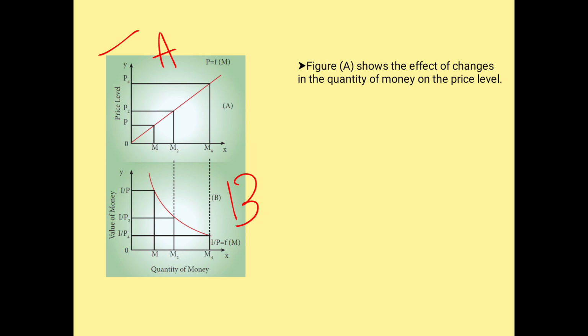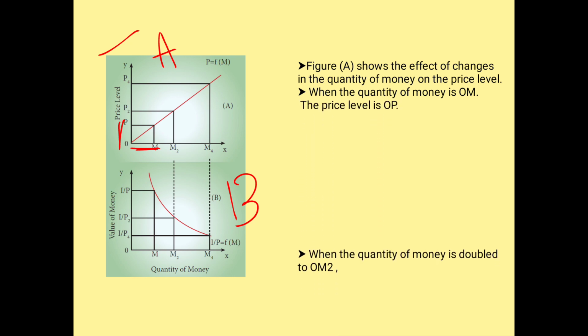So what does the A diagram represent? The A diagram shows the effect of change in the quantity of money on the price level. So we can see what is going to be the quantity of money and what is going to be the price level. What they want to tell you is when the quantity of money is OM, the price is going to be OP.